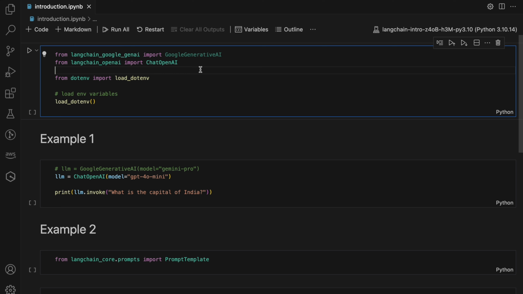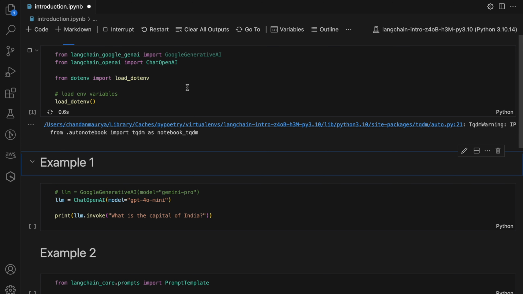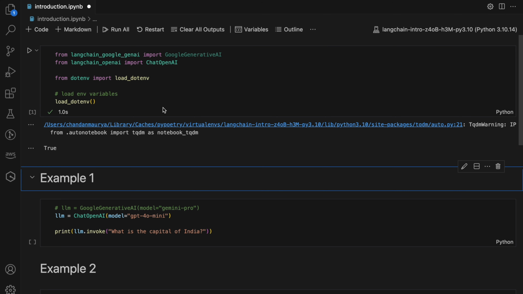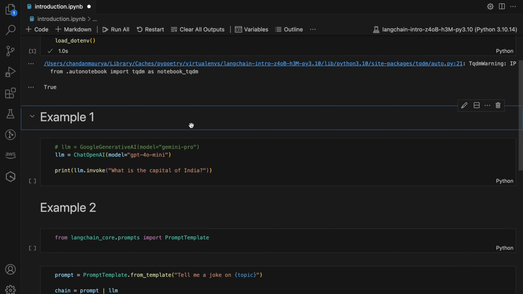One will be OpenAI and another one is Google Generative AI. LangChain has a library for both, so you just need to install that. I have already installed them, and for both you need to have an API key. I have already added those API keys in environment variables. So first I will run this one, so everything is imported.